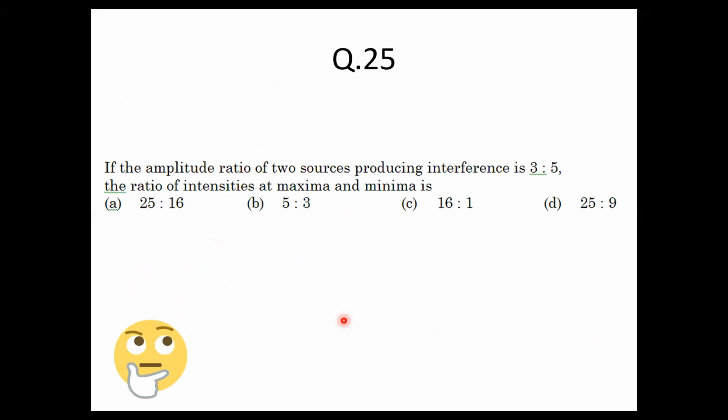Question number 25, I'm sure you will get. Try. Question number 25 is simple. If the amplitude ratio of the two sources producing interference is 3:5, what is the ratio of the intensities at maxima and minima?